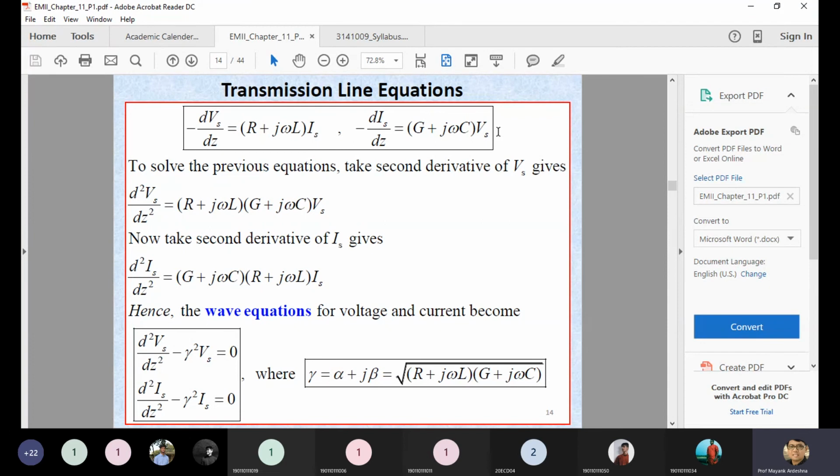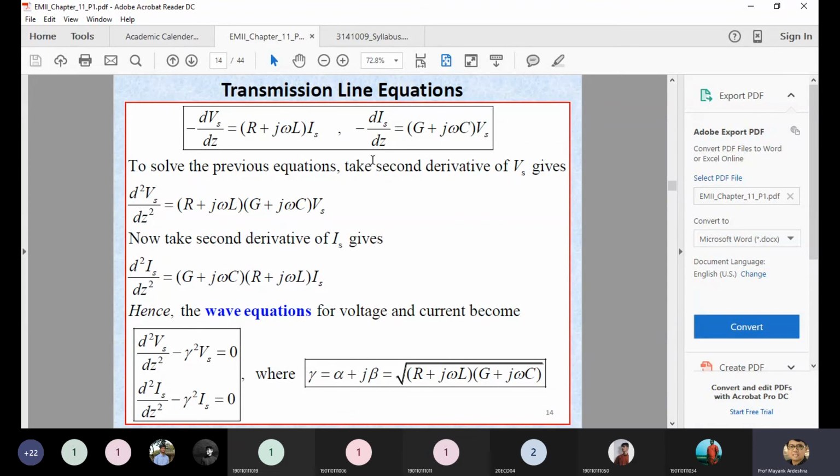And you can mention del I upon del Z from the second equation. So whenever you utilize the second equation, you can multiply with this one. You can see del square V upon del Z square equal to R plus j omega L times del I upon del Z, and del I upon del Z you can replace from the second equation with G plus j omega C times Vs. So finally you are getting the second order differential equation, the second derivative of V equals R plus j omega L times G plus j omega C times Vs.